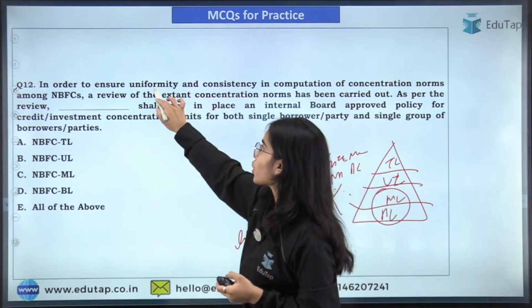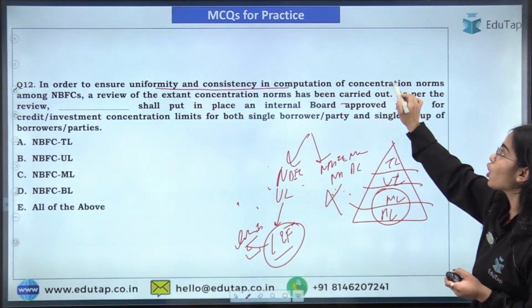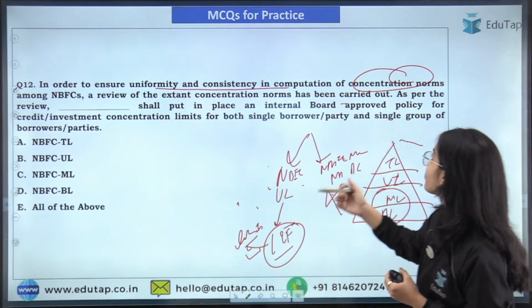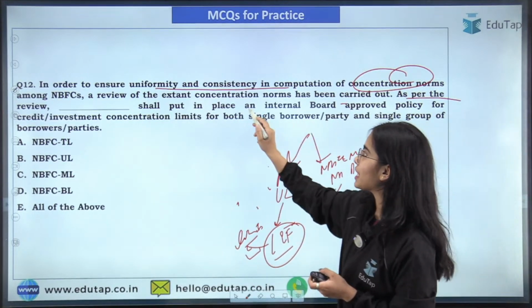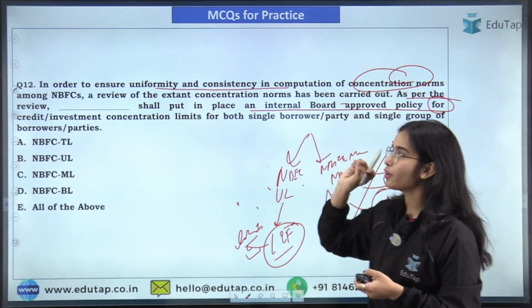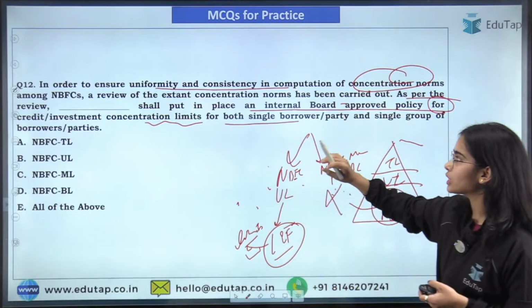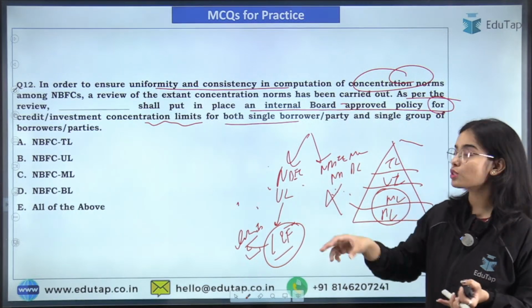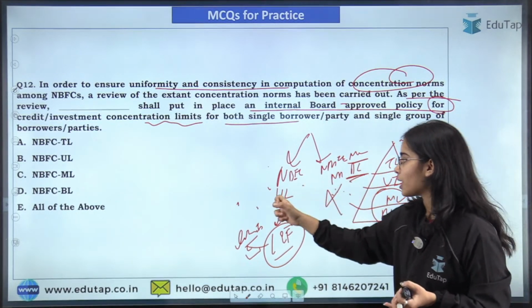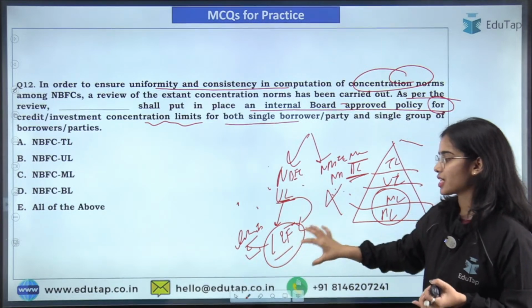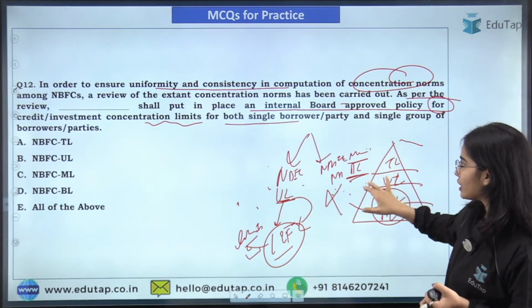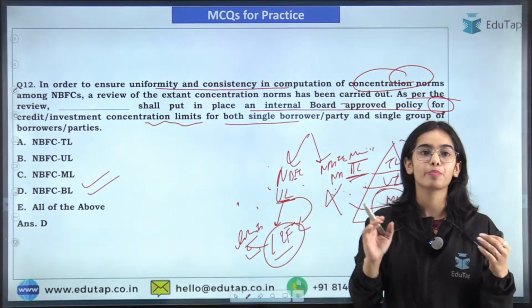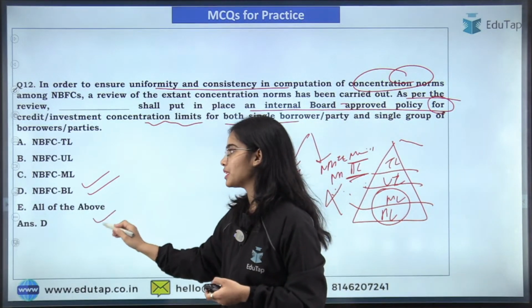So in order to ensure uniformity and consistency in computation of concentration norms among NBFCs, a review has been done by the Reserve Bank of India. As per the review, NBFCs shall put in place an internal board approved policy for credit or investment concentration limits for both single borrower and group of borrowers. First of all, the term credit concentration is used for NBFC middle layer and base layer. For the upper layer, the term used is large exposure framework. So the answer is D, absolutely correct.